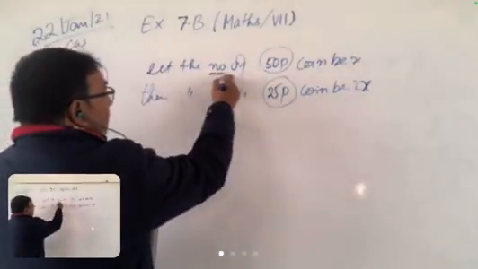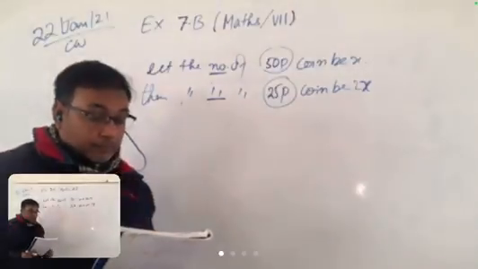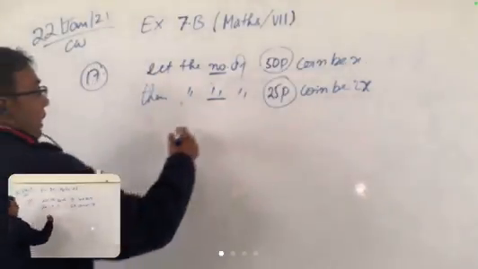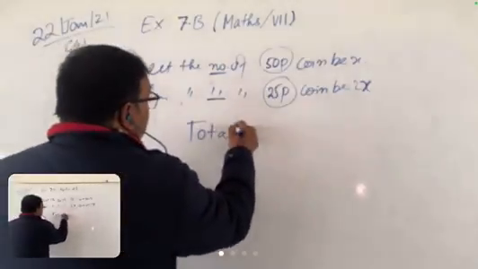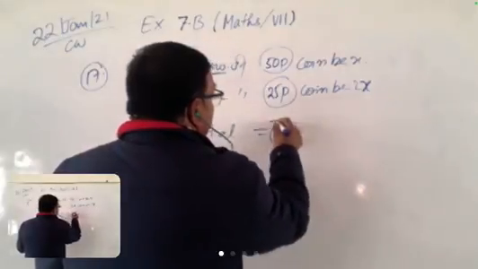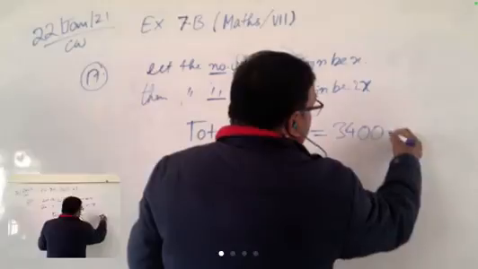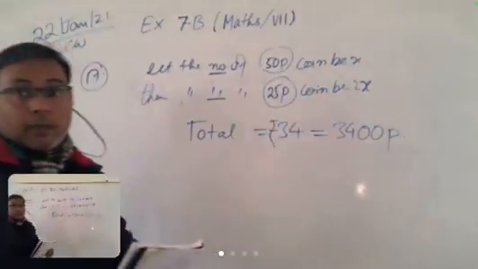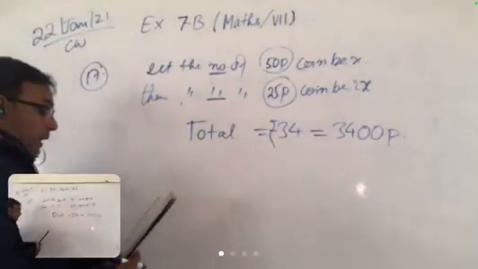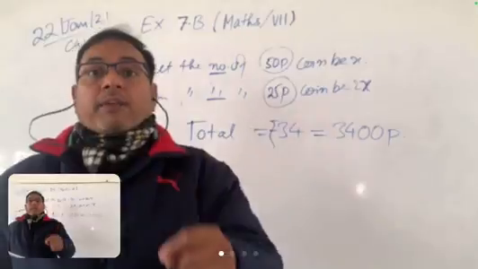Now see, this is the number of coins, and in total it is equal to 34. Total is 34 rupees, which is equal to 3400 paise. Okay. Now, Akriti, tell me what is the value of a 25 paise coin?